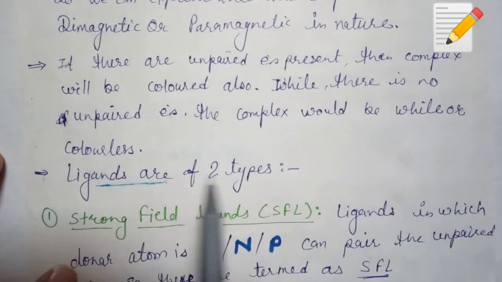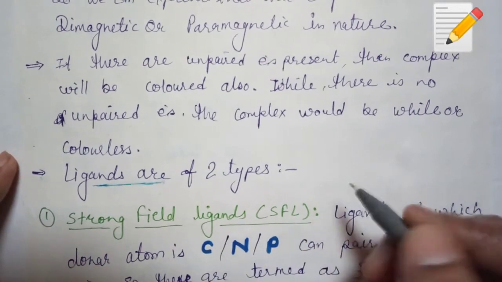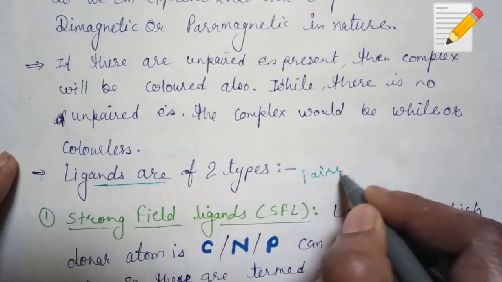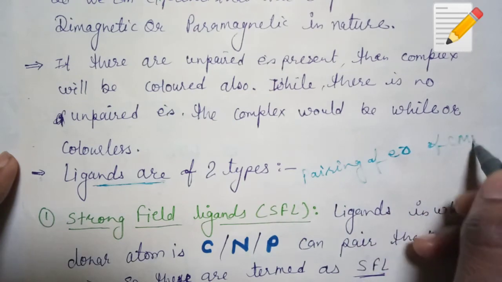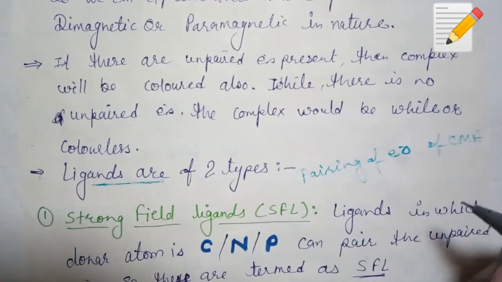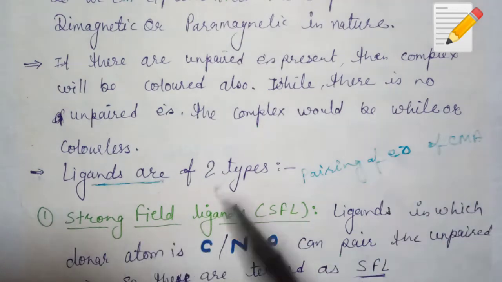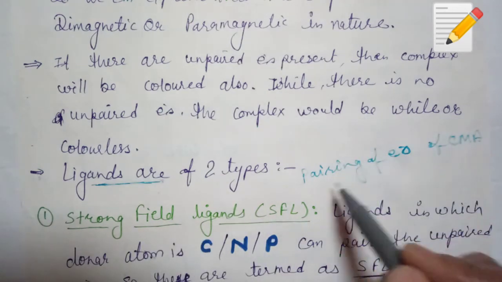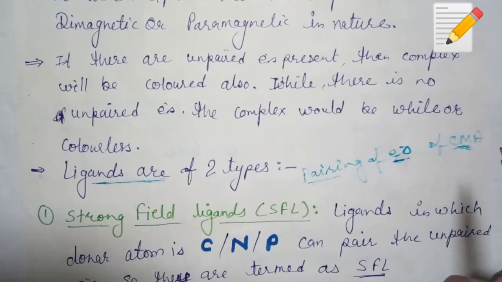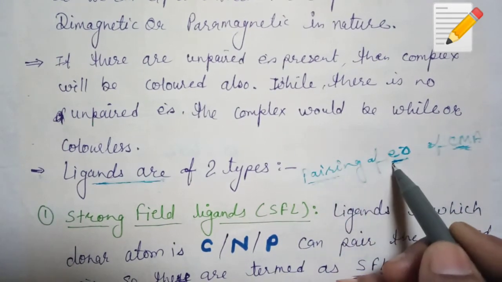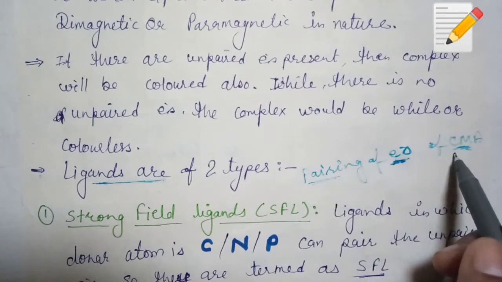The ligands are of two types on the basis of pairing of electrons of CMA: strong field ligands and weak field ligands. Strong field ligands are strong, powerful, meaning they can pair the unpaired electrons of CMe.